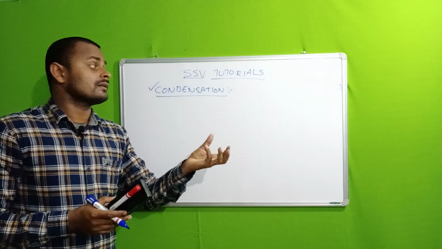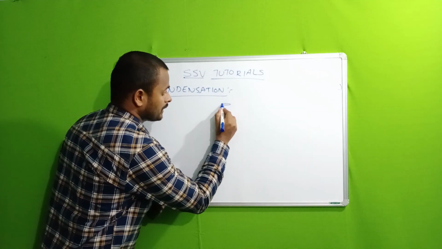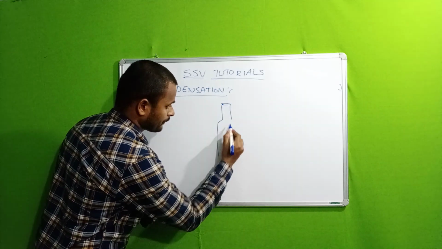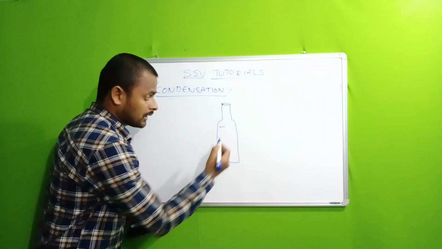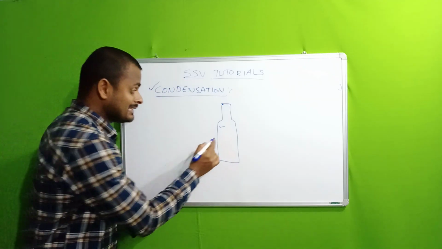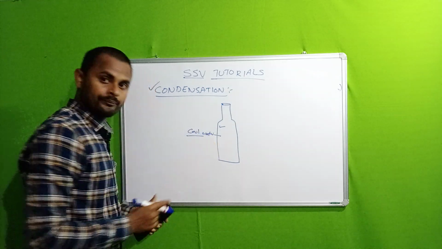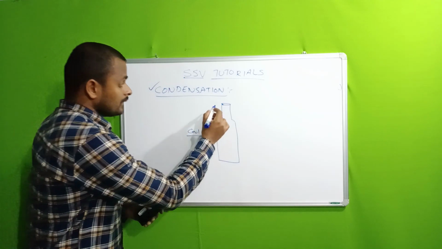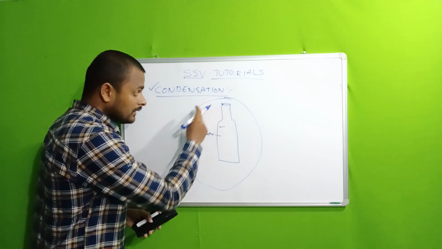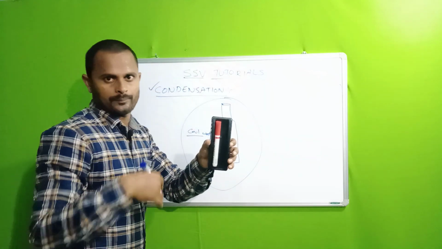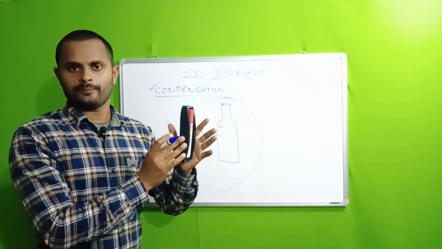What takes place in the formation of water droplets? When you take the water bottle from the fridge, the water in the bottle is cool. This is the cool water. So if you take the bottle outside the fridge, then it is kept in the atmosphere. In our atmosphere, a lot of water vapor is there.